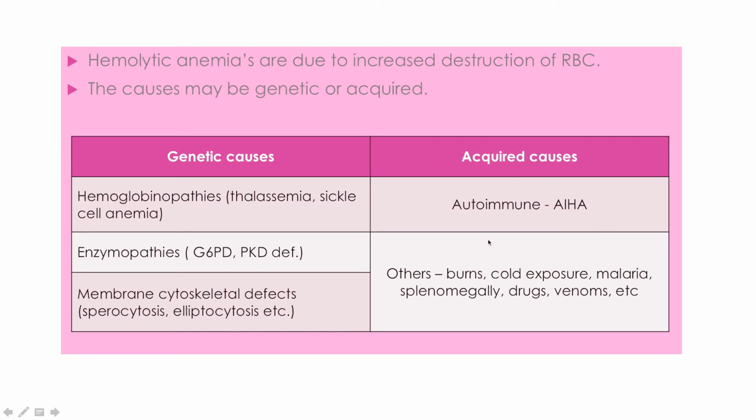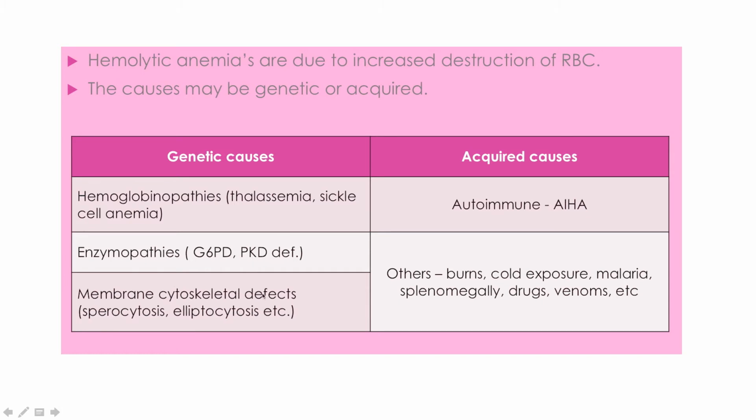These are genetic causes. Other genetic causes because of the defect in the genes are hemoglobinopathies, for example thalassemia, sickle cell anemia. Enzymopathies, for example G6PD and PKD deficiencies. These are important enzymes for the glycolytic pathways, for breaking down of glucose molecule and production of ATPs. We require these enzymes. So because of the defects in genes, these enzymes are absent, and as a result person has more prominent RBC destructions.